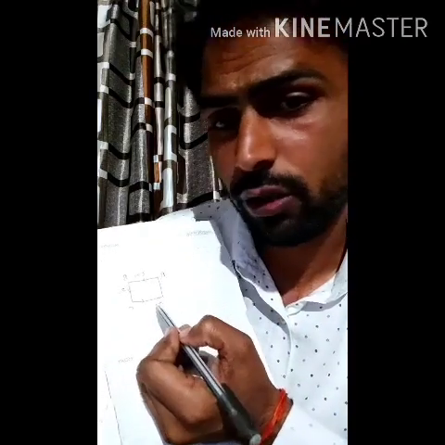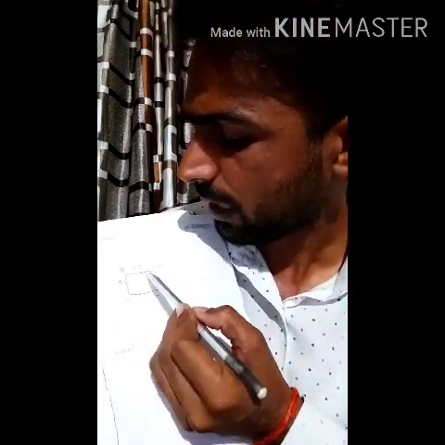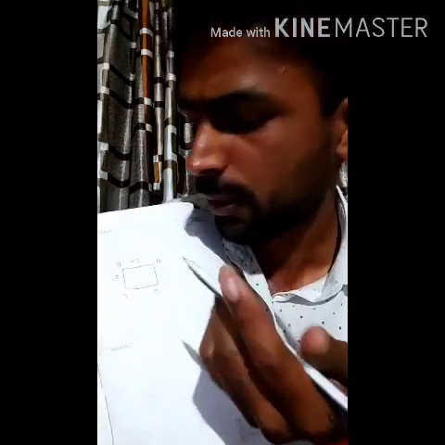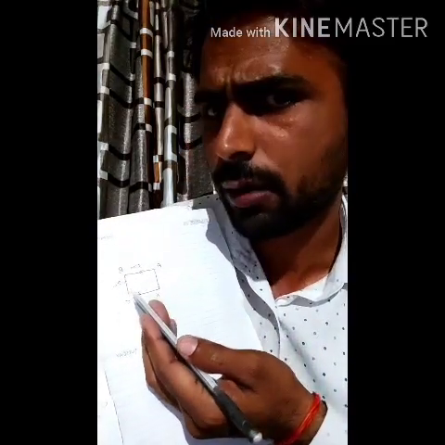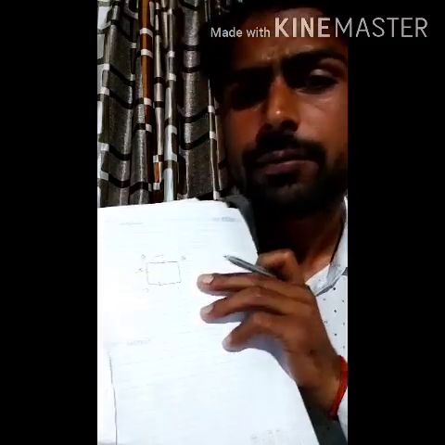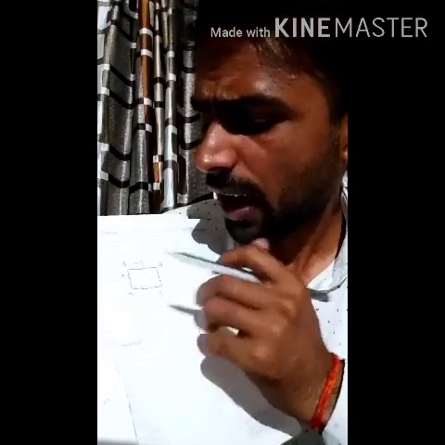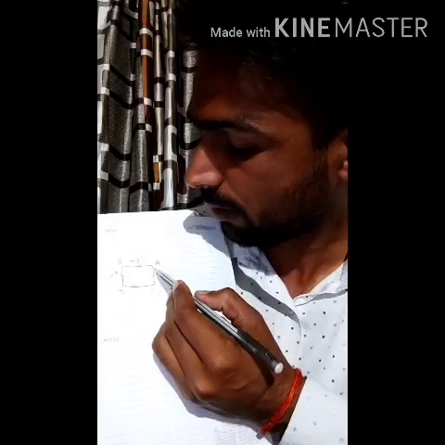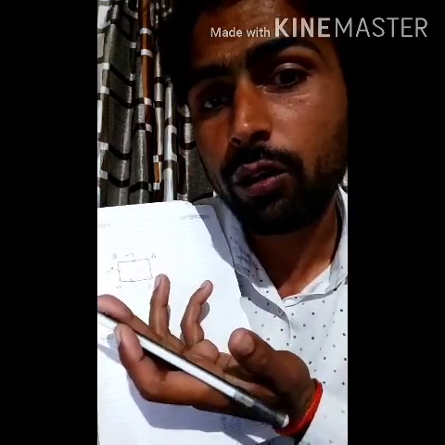Now if I ask what is the distance covered by a person from A to C, here it is a rectangle. So from A to C the distance is 5 plus 2 becomes 7. It is a simple algebraic sum. Now if I ask the displacement of a person from A to C, how will you calculate it?